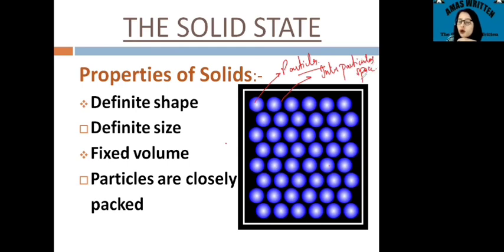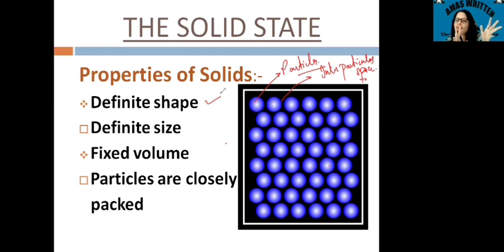So the particles are very close to each other and the interparticular space is very less, so that gives what? A definite shape to the solid. You might see that there is a definite shape for a chair, a definite shape for a pen, a definite shape for a window. Then if there is a definite shape, you might see that there is a definite size also.